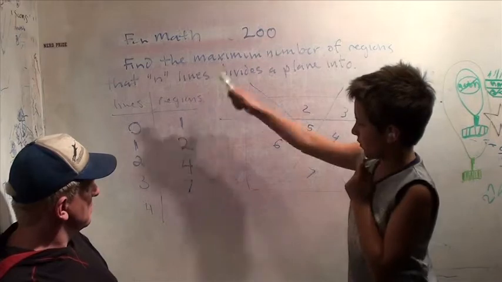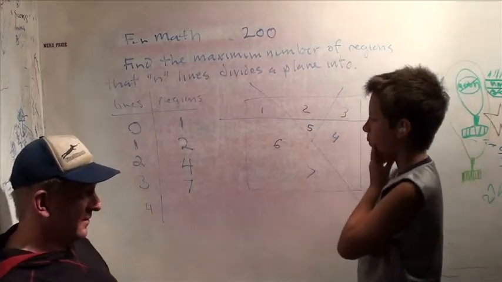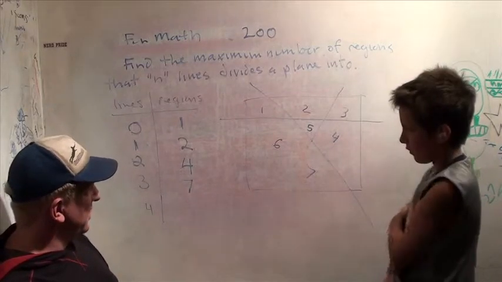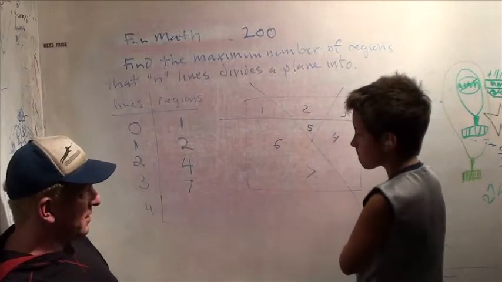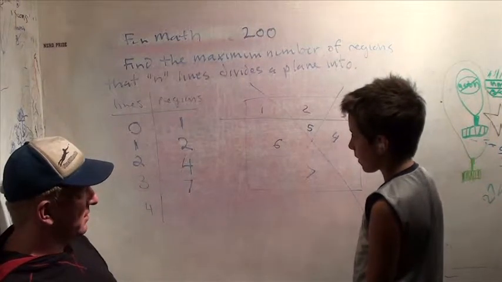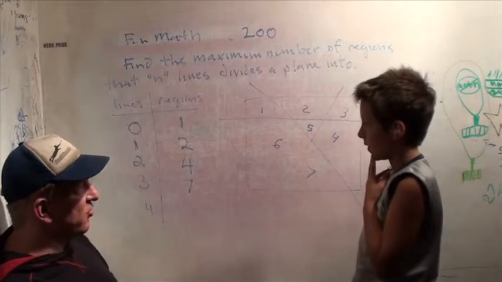Well, we know the first 3 are related. Well, we're looking for the 4 now. There's a real easy way that these numbers are related to each other. There's a very simple pattern here. Look at how they increase.